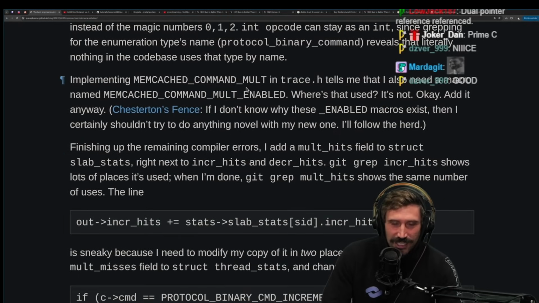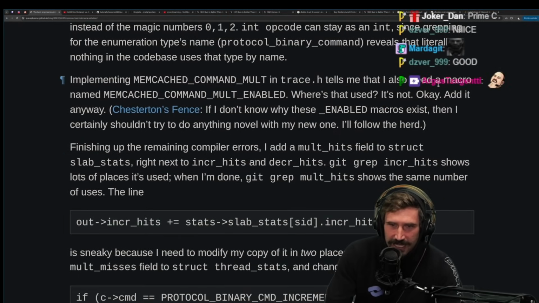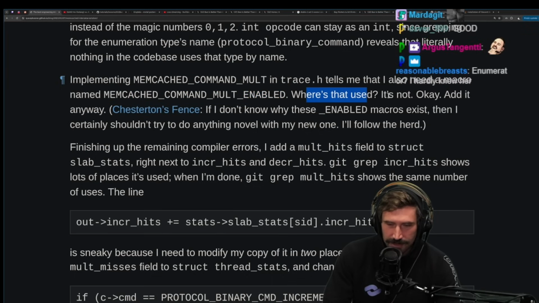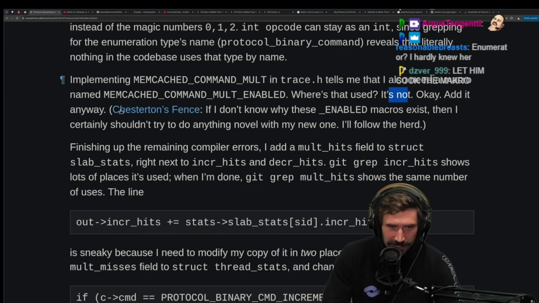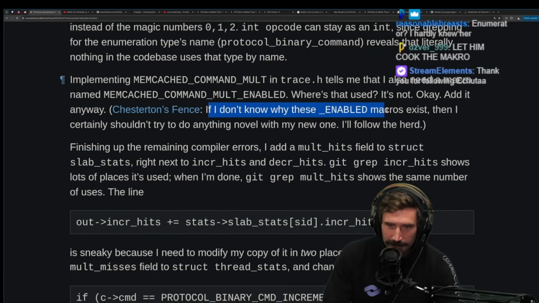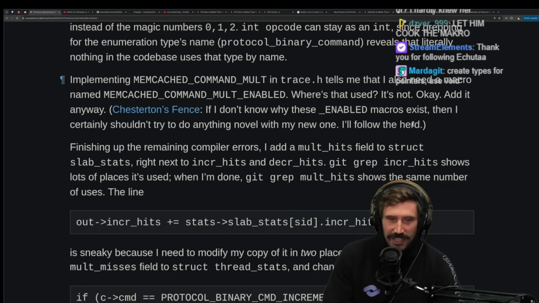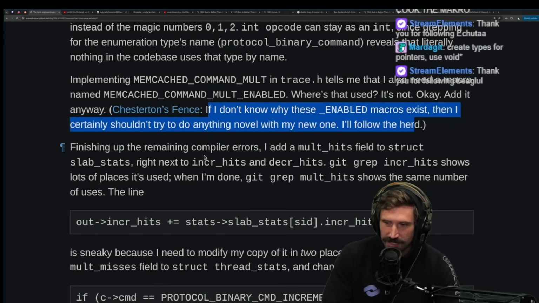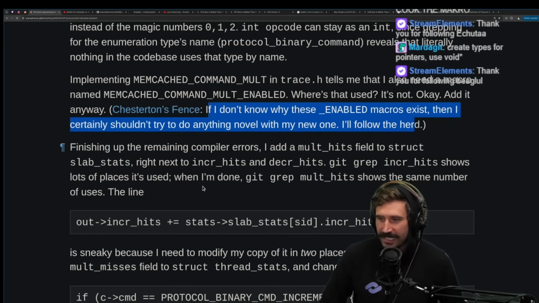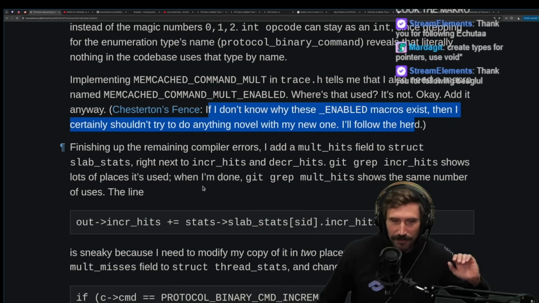Implementing memcached command mult in traced H tells me that I need a macro named memcached mult enabled. So what's this used? It's not, let's see. So where's that used? It's not. Okay, add it anyways. Chesterton's fence. I don't know why these enabled macros exist. Then I certainly shouldn't try to do anything novel with my new one. I'll follow the herd. What a great usage of Chesterton's fence, by the way. It already exists. Keep the fence there.